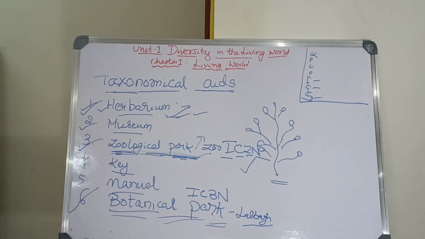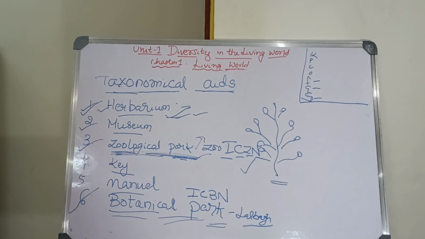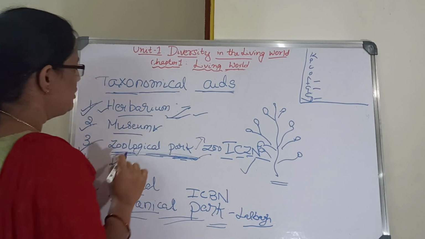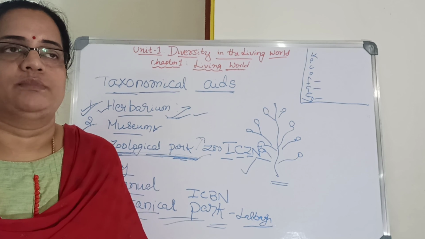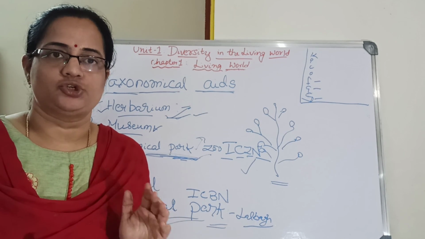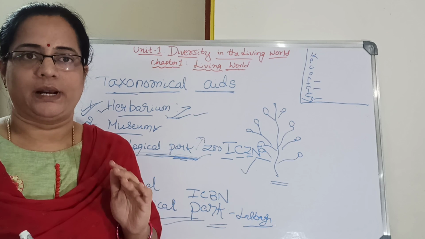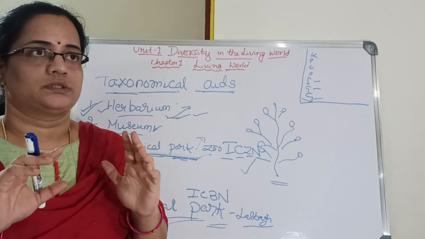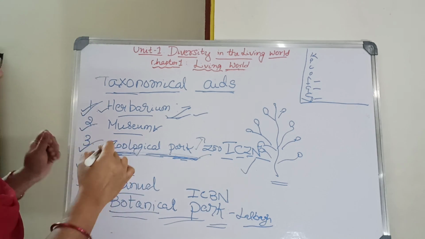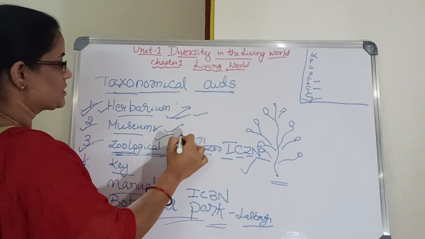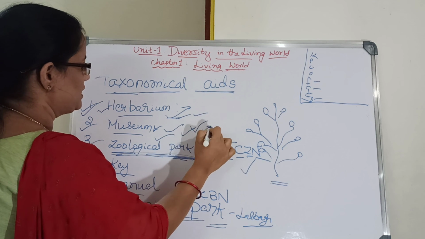We'll discuss that. Then museum: a collection of preserved plant and animal species. In your zoology laboratory there will be plants and animals kept for study as specimens. Those specimens are kept in big museums, stored there.